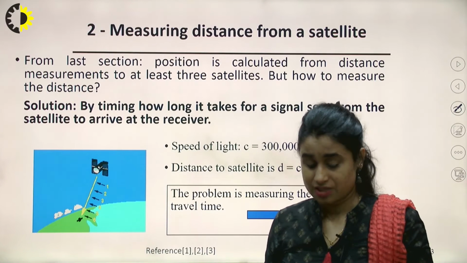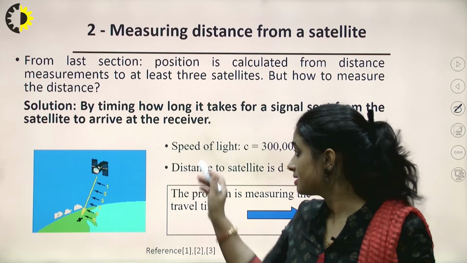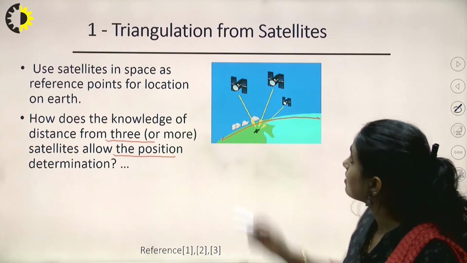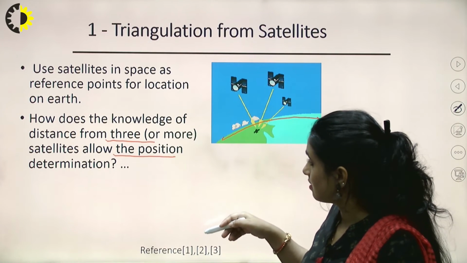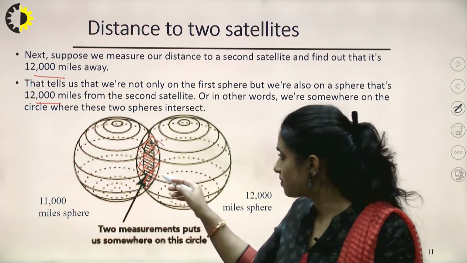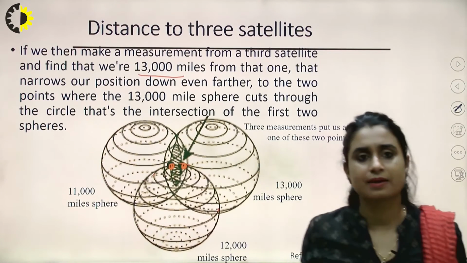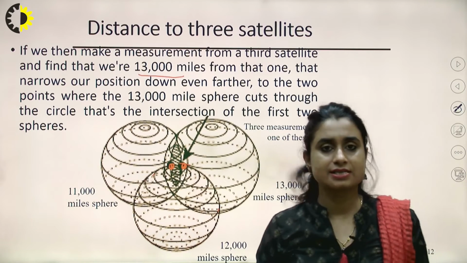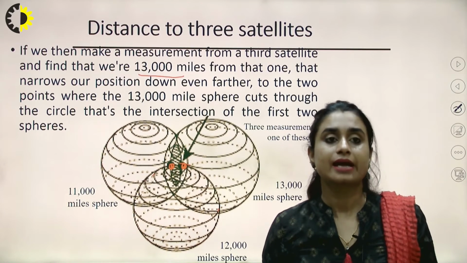Now this is how we calculate the position, and it is accurate to approximately 10 to 15 meters. Ideally, with the help of three satellites, we do all this calculation.